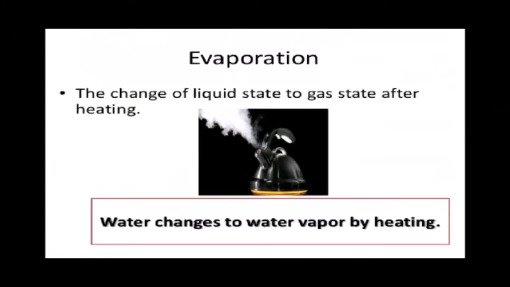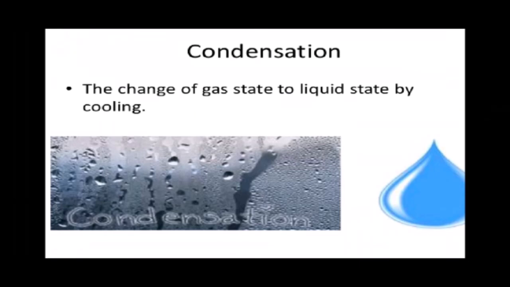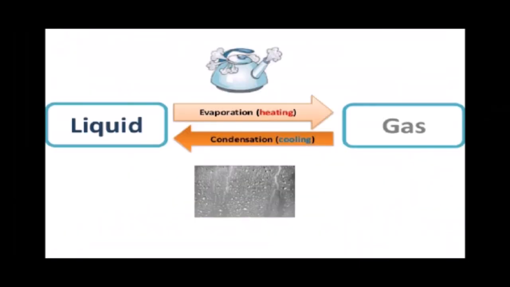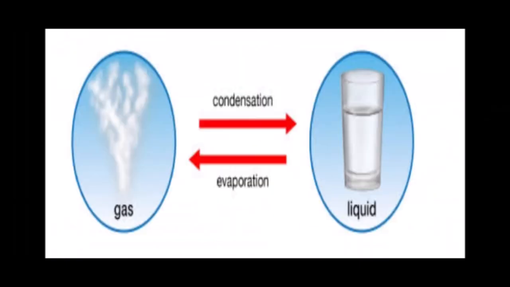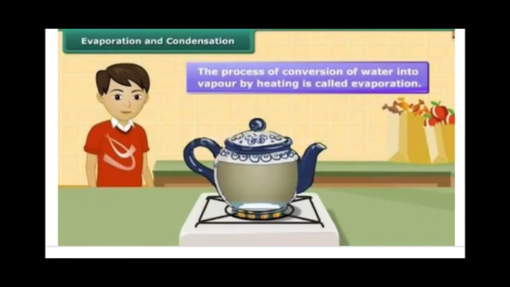Evaporation, the change of liquid state to gas state after heating. Water changes to water vapor by heating. Condensation, the change of gas state to liquid state by cooling. Here, look at the picture, liquid to gas and gas to liquid. Liquid to gas is evaporation and gas to liquid is condensation. One is a heating process, another one is a cooling process. So, you can see the transition of state of matter. Look at the picture, gas to liquid, condensation, liquid to gas is evaporation.